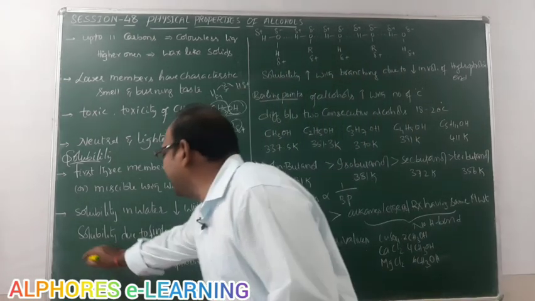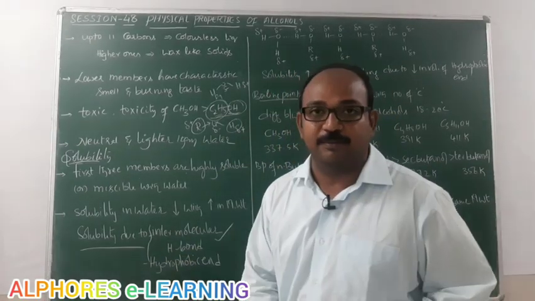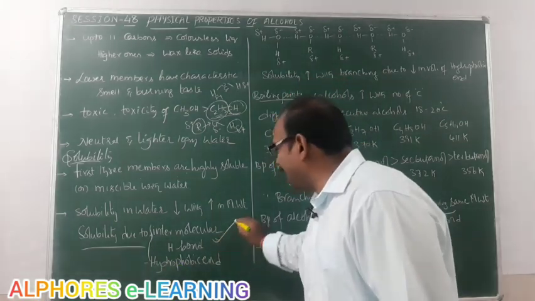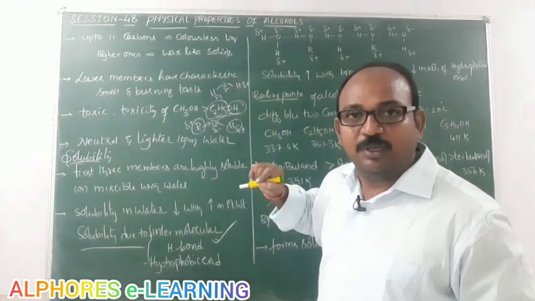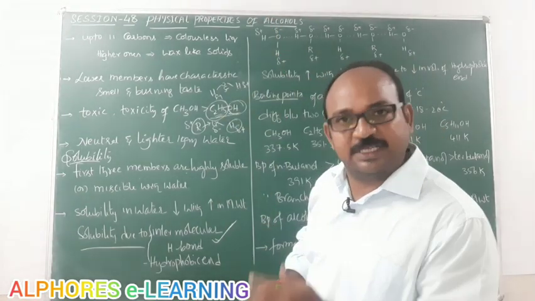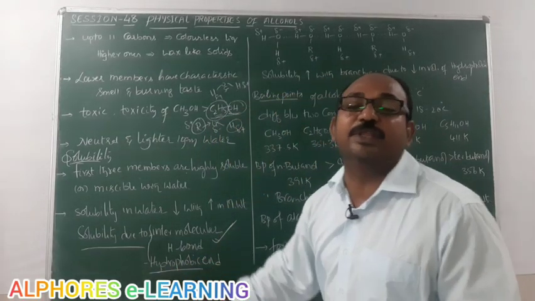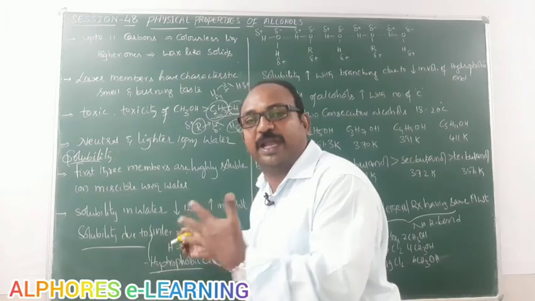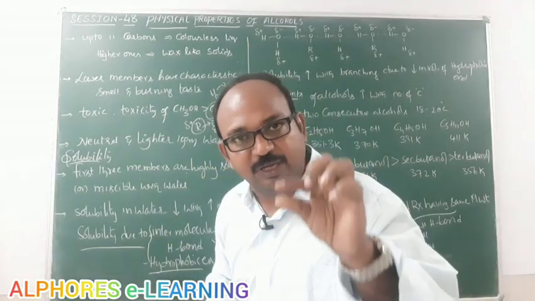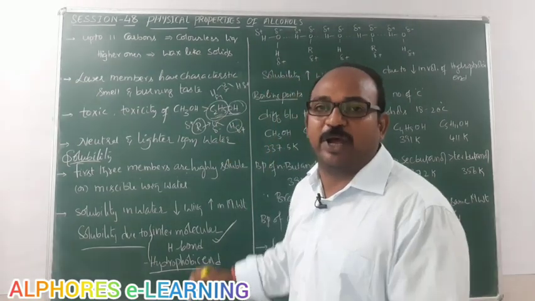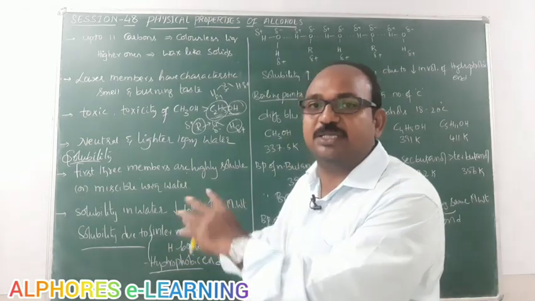That means the solubility of alcohols is governed by these two only. This intermolecular hydrogen bond is consistent. This intermolecular hydrogen bond is because of the alcohol OH group and the water OH group. This is clear. So this one is constant, whereas this one is going to vary. With increase in number of carbon atoms, the hydrophobic end increases. Whenever the hydrophobic end increases, what happens? Solubility decreases. But there is no scope in monohydric alcohols for hydrogen bonding to increase like that. We cannot say that hydrogen bonding varies.